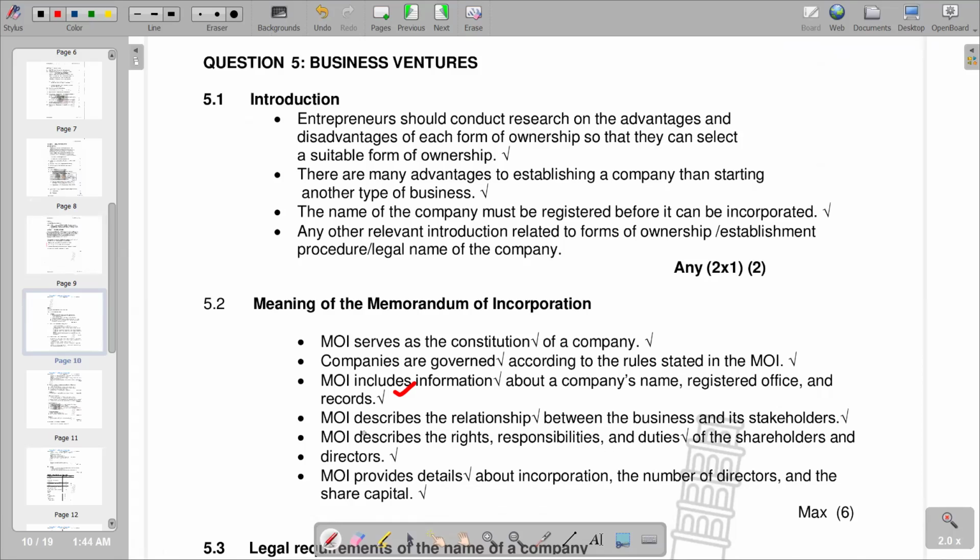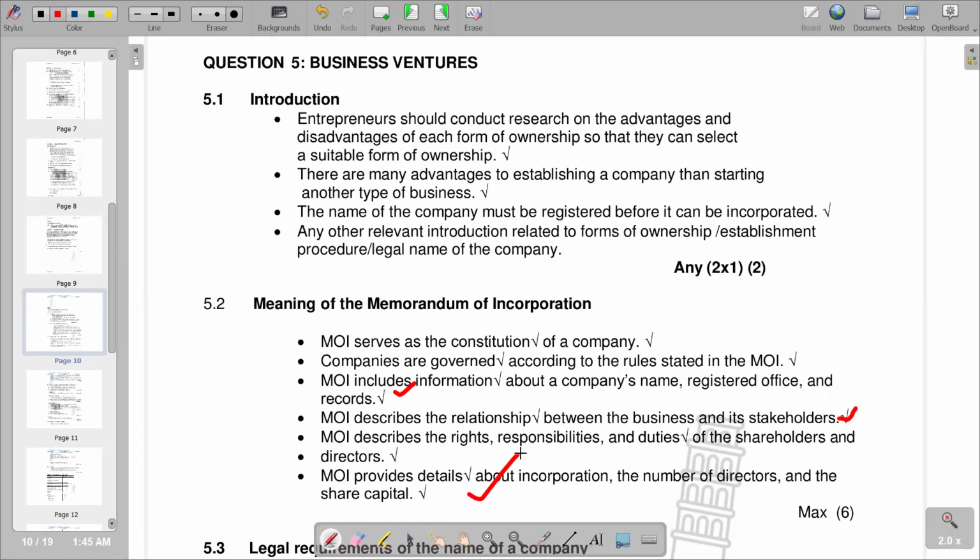And then on the next point, memorandum of incorporation describes the relationship between the business and its stakeholders. And also, if we move on to the next one, memorandum of incorporation describes the rights, responsibilities, and duties of the shareholders and directors. And then we go to the last point, which is saying memorandum of incorporation provides details about incorporation, the number of directors, and the share capital.